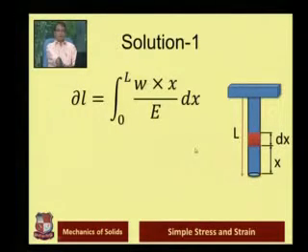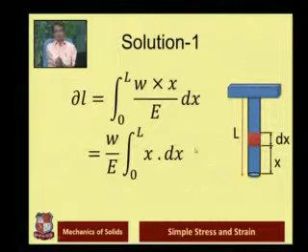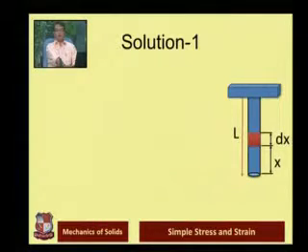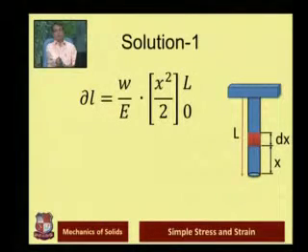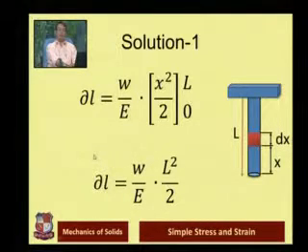Just follow the steps which you already know. W and E are constant, so only integration will be x dx. The integration of x dx is x square by 2, and the limits or range is 0 to L. We substitute the value of L and 0 into the equation and we find the answer, that is delta L is equal to W upon E into L square by 2.